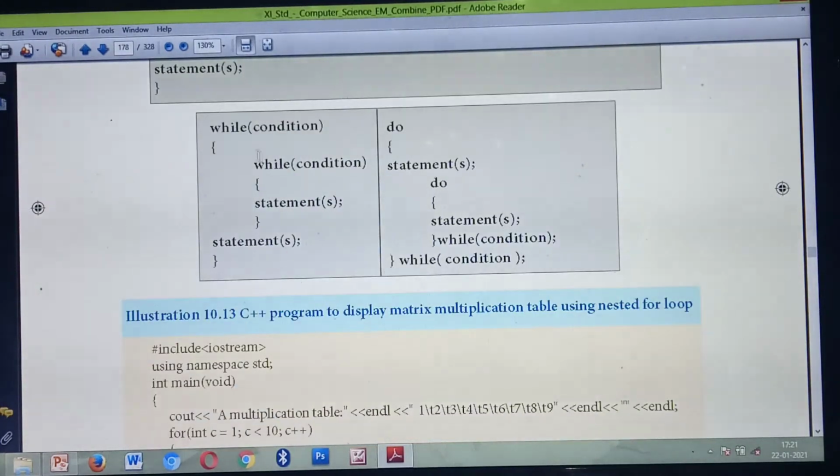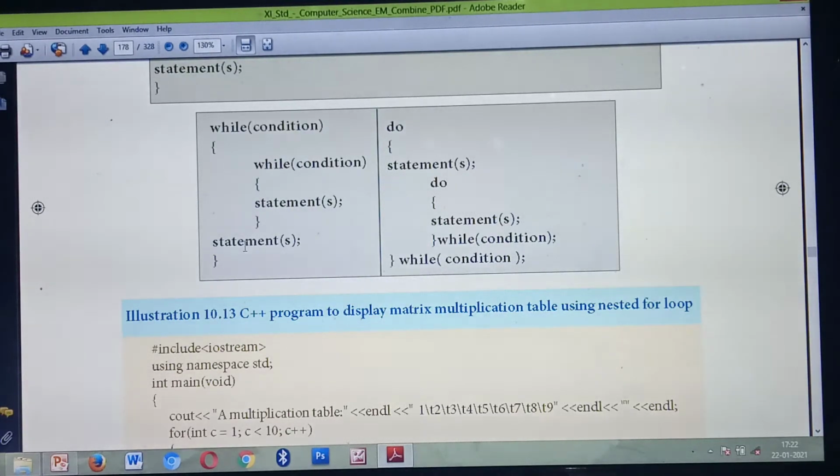Next is nesting of loop inside a while loop. First you write while, then the condition. Inside the while loop, you are going to give another while loop, so nesting of which loop? While loop. Inside this while loop, you give another while, condition, then statements. Then another statement, then the closing brace. So this is one loop, and this is another loop.